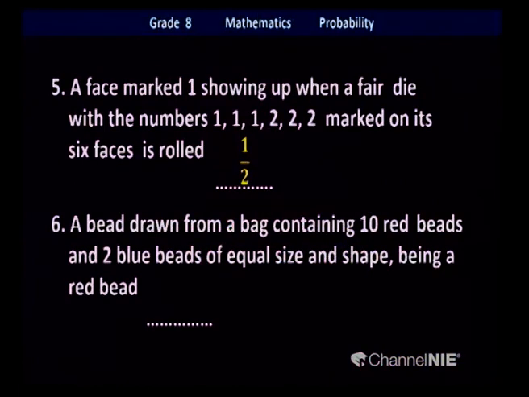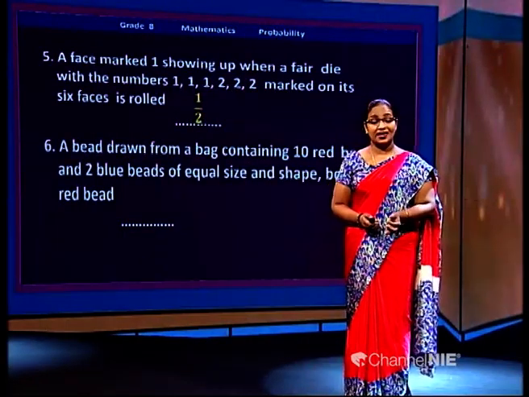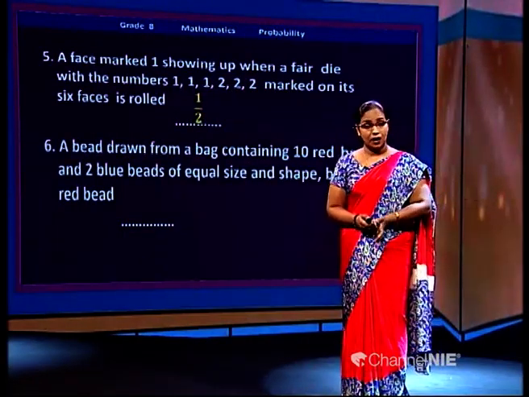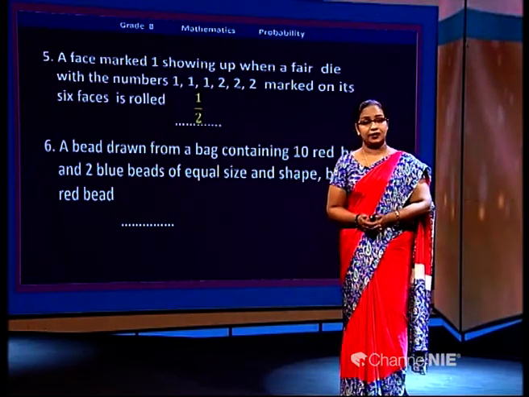We'll go to the last one here. Can you read it with me? A bead drawn from a bag containing 10 red beads and 2 blue beads of equal size and shape. Being a red bead, what is the expected outcome?